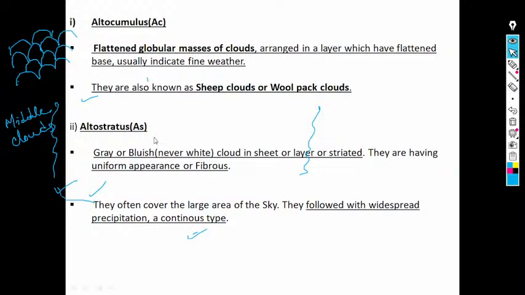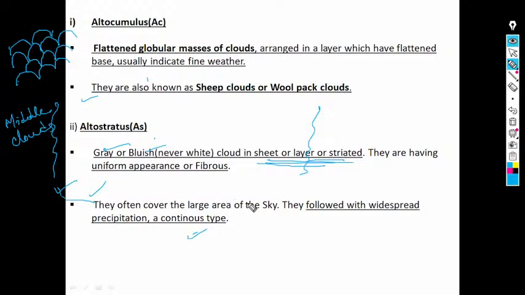Then you see the altostratus. Altostratus means gray or bluish, never white, cloud in a sheet or layer, stratified. They have a uniform or fibrous appearance.